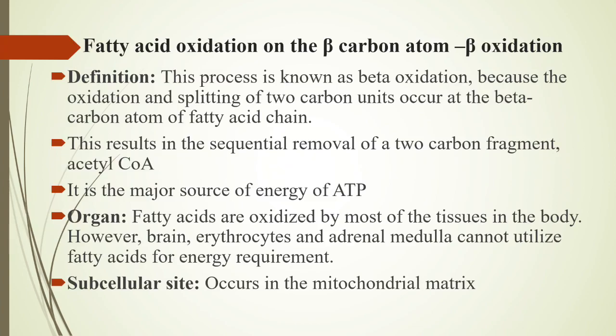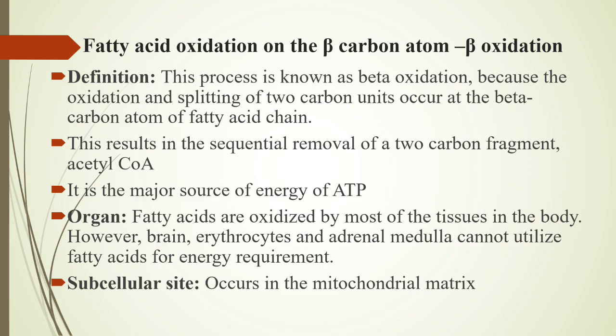So the definition of beta oxidation is: the oxidation and splitting of two carbon units occurs at the beta carbon atom of the fatty acid chain. So this is called beta oxidation. Oxidation at the beta carbon of the fatty acid leads to the sequential removal of two carbon fragments, acetyl CoA. This acetyl CoA is a major source of energy, of ATP.